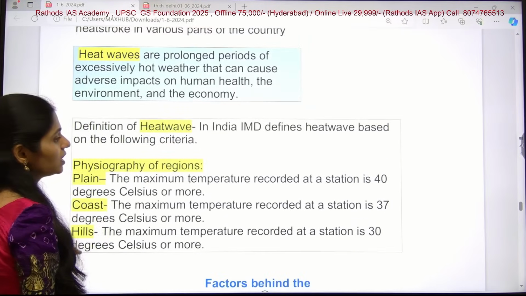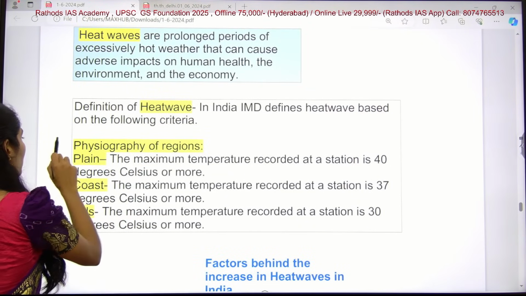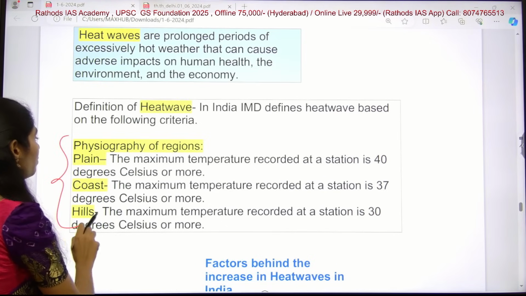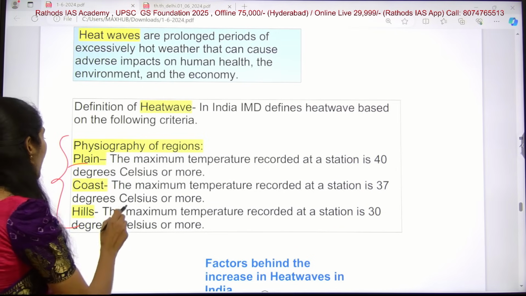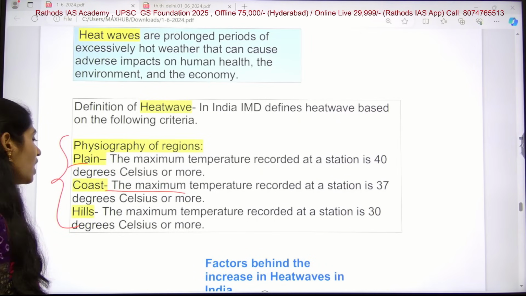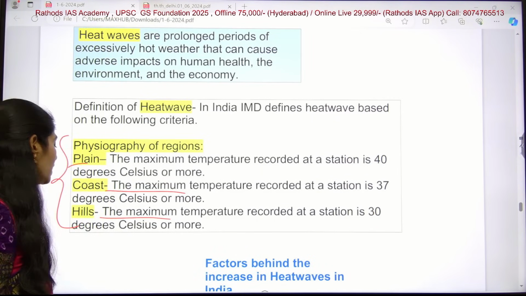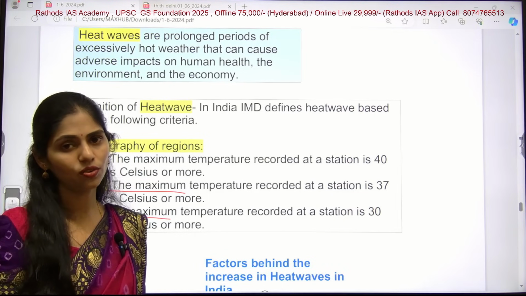So what is the definition of a heat wave? It is based on three important physiographic regions. First one is plains, where maximum temperature should be around 40 degrees centigrade or even more; we call it a heat wave on plains. In the coast, the maximum temperature recorded at the station is 37 degrees centigrade. And in hills, the maximum is 30 degrees centigrade or more. So these are the minimum basic criteria to say that it is a heat wave.